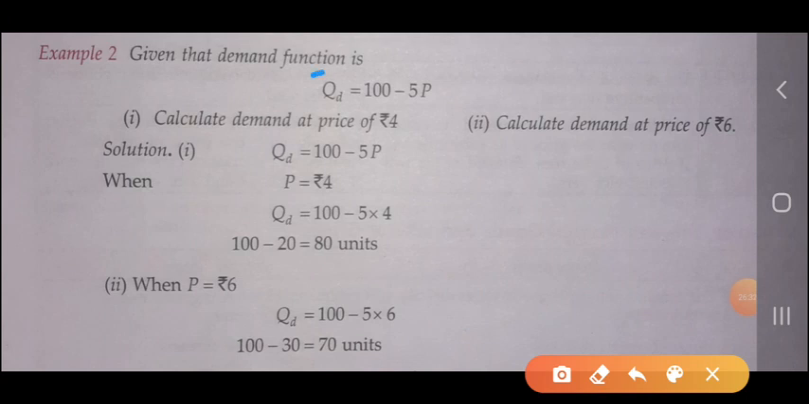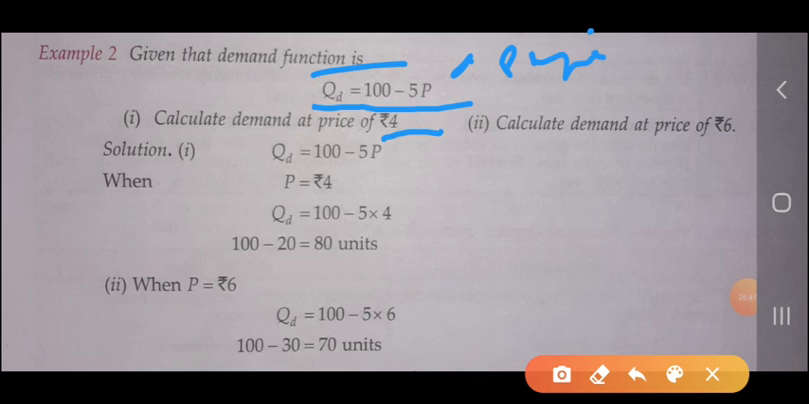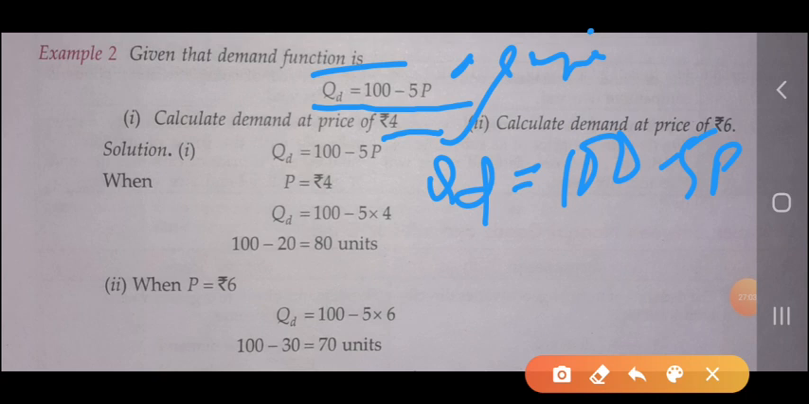Given that demand function, QD, quantity demanded, equal to 100 minus 5p. Here p is price. Calculate demand at price 4. We have to calculate the demand of the commodity when the price is 4, and calculate demand when the price of the commodity is 6. So we have the demand function 100 minus 5p.